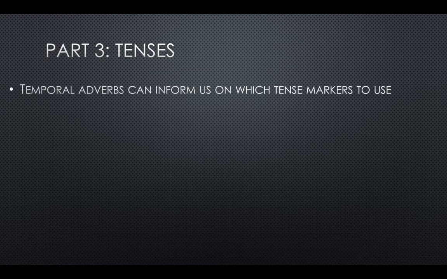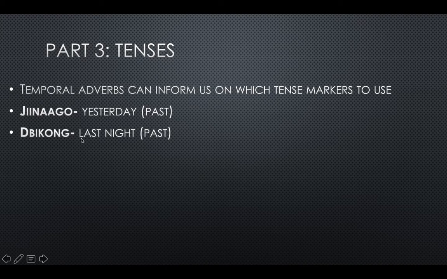So temporal adverbs can inform us on which tense markers to use. For example, jinaga is a temporal adverb. It means yesterday. And so if we think about when yesterday happened, it was in the past. It's already happened. So if you're talking about something happening yesterday, you'd use a past tense marker like gi. Dipikung means last night. Again, something that happened in the past, ergo past tense. Just like jinaga.